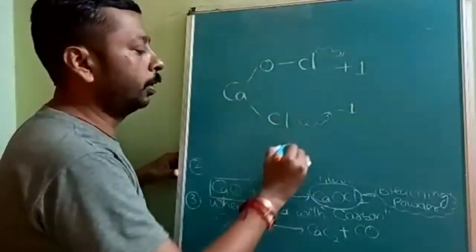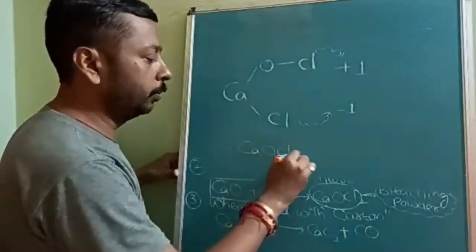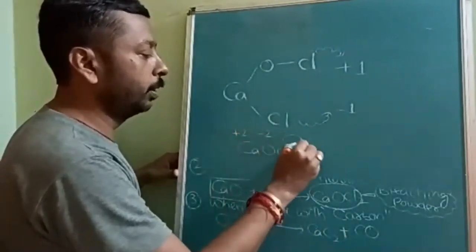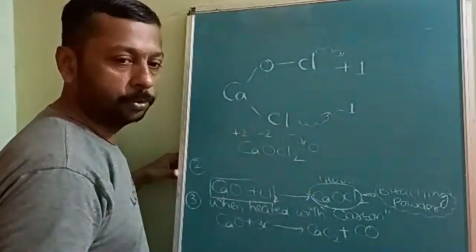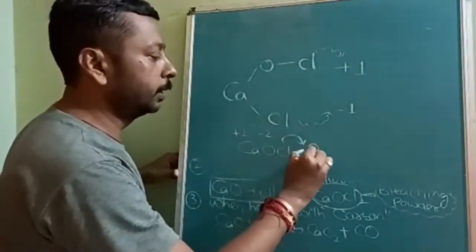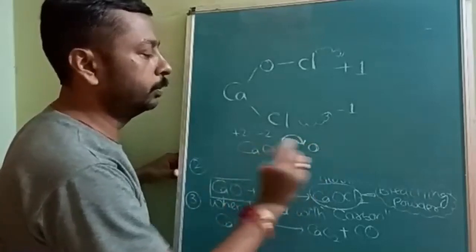Normally if you find with the average in CaOCl2, calcium is +2, the anions are -2, so the chlorine oxidation number you will find as 0. Don't write the answer that the oxidation number of chlorine in bleaching powder is 0.